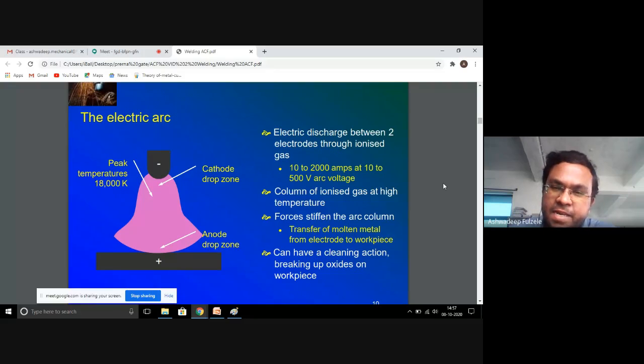The electric discharge between two electrodes through the ionized gas is 10 to 2000 amperes at 10 to 500 volt arc voltage. The column of ionized gas at high temperature forces stiffen the arc column, and it can have a cleaning action, breaking up oxides on the workpiece.